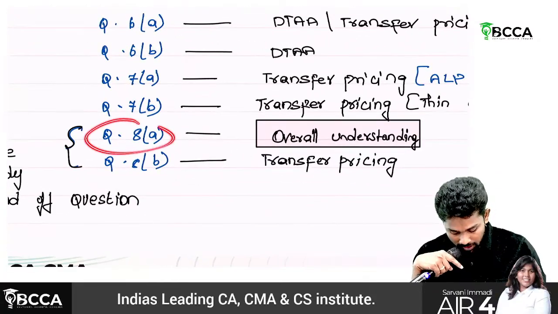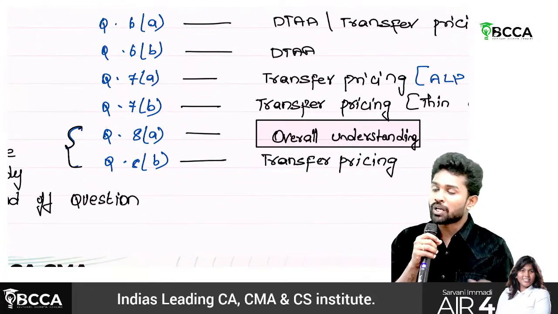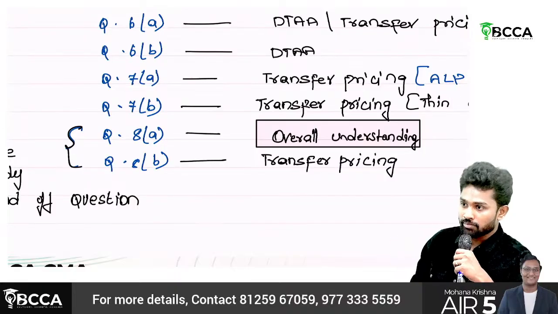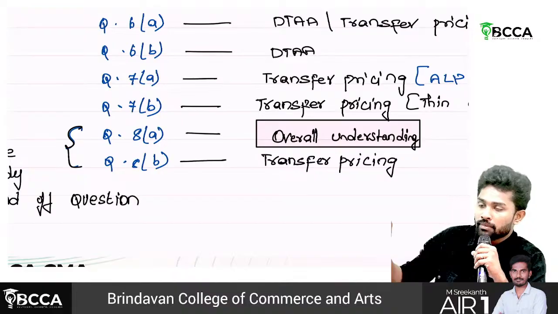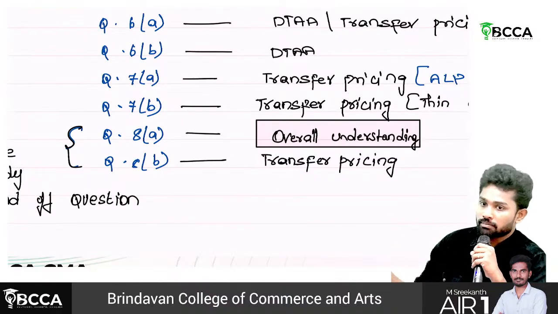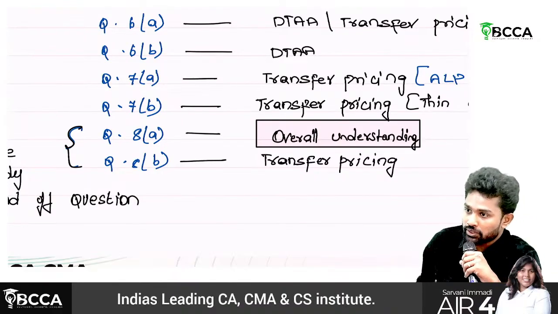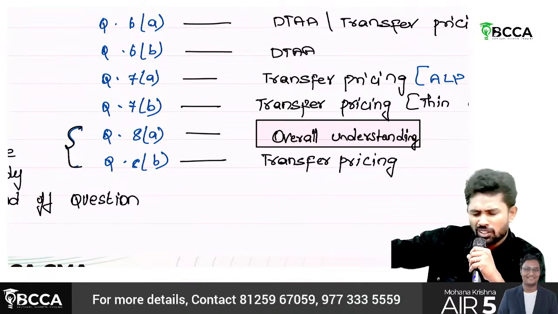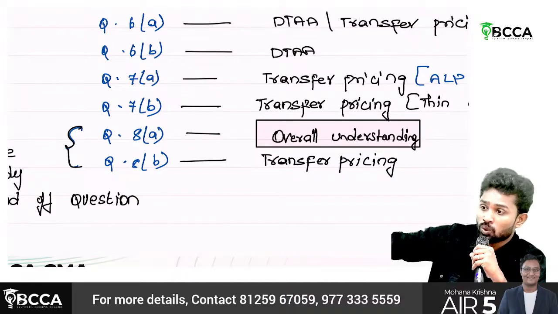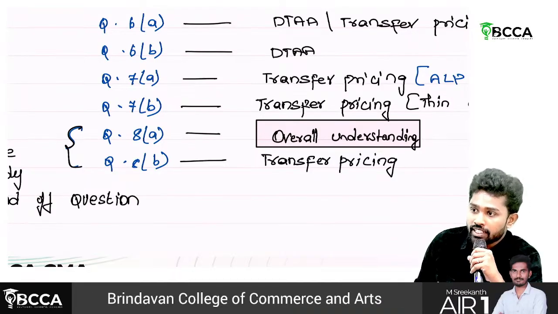8A. Sir, again to answer 8A, you should have an overall understanding. What they are doing now, usually in 8A or 8B, if there are any case studies, they are picking directly the case studies and asking one particular question. And 8B also the same thing. If you have a thorough understanding, then you could answer 8A and 8B.